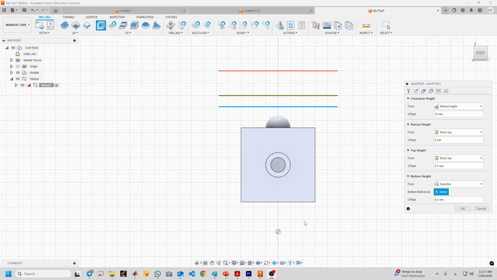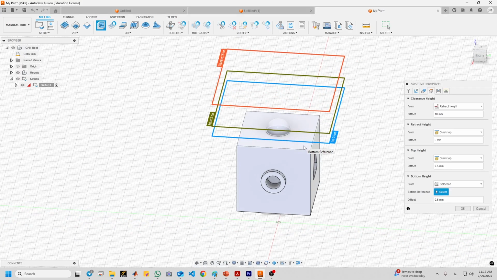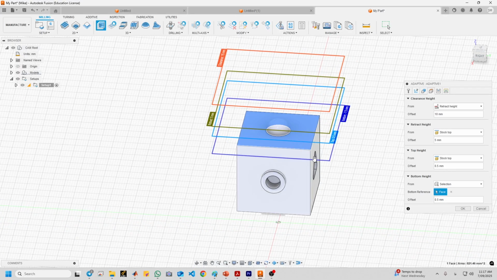Top surface of the part. So, okay, now it will machine until here. It doesn't go beyond that plane. So the plane with the blue edges labeled bottom. Where is bottom? Oh yeah, it's bottom. Should align with the top surface of the part.